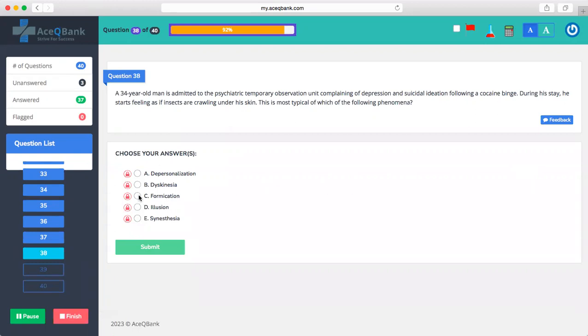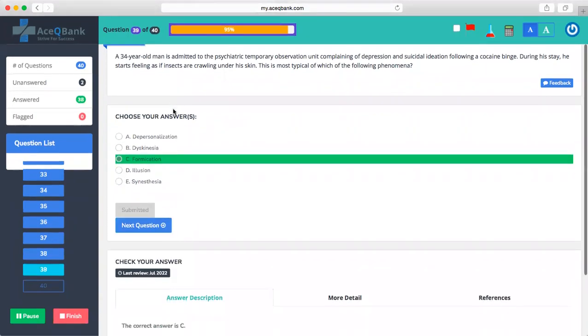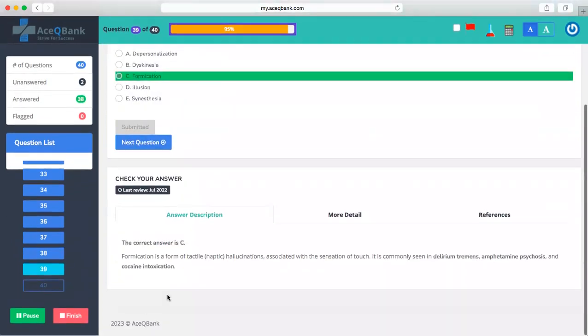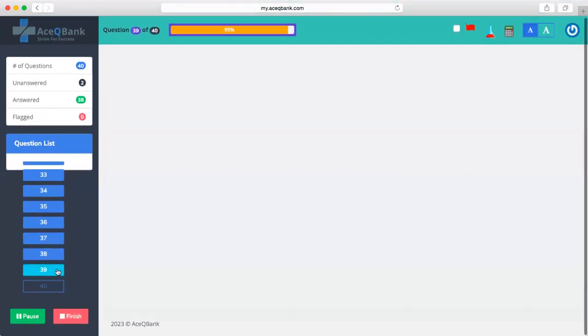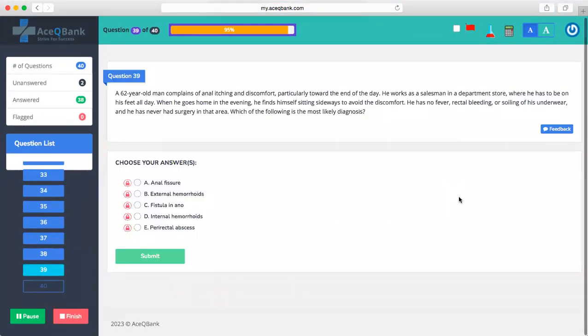Many of you have been writing C as formication. So this is the typical definition of the skin crawling under the skin. So formication is the tactile hallucination. Okay. Let's do these last two, and anybody who wants to read this one, kindly do it quickly.